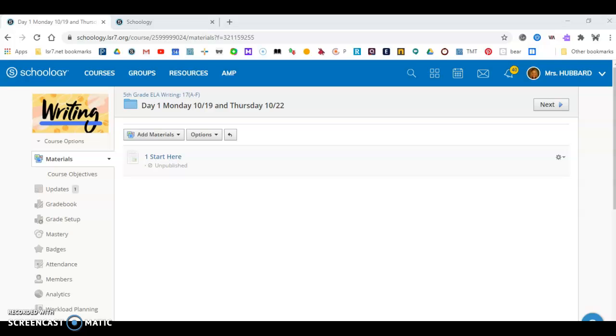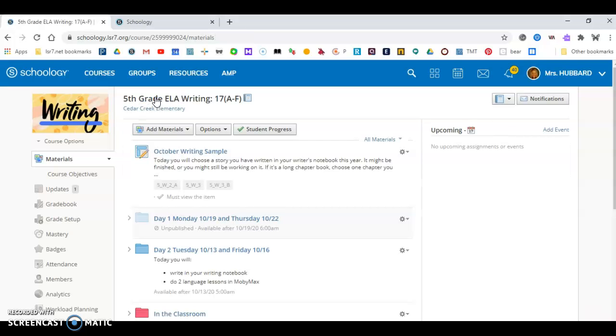Hello writers, today you are going to continue typing the draft that you started in class. Right now you're in your day one folder, and let me show you how to get to your document. So if you go up here and click on where it says 5th grade ELA writing, that takes you back to the menu in your writing course.